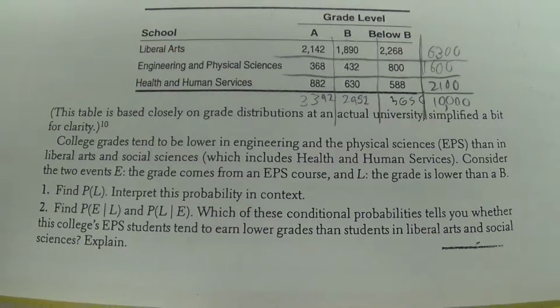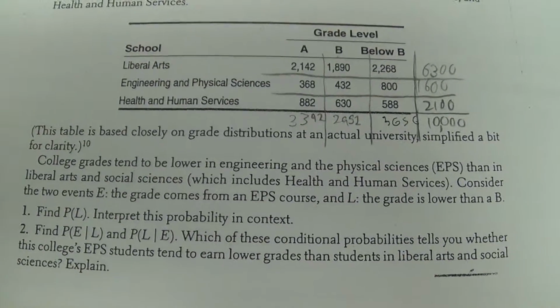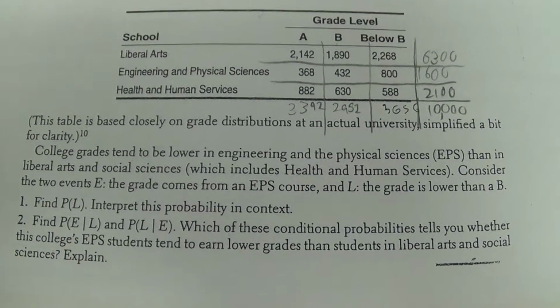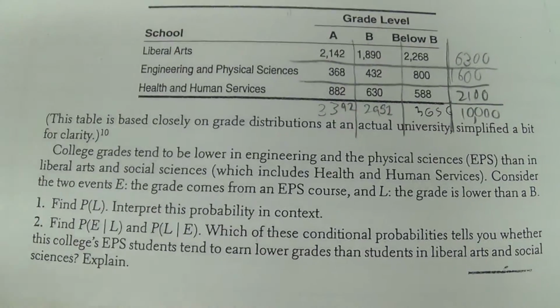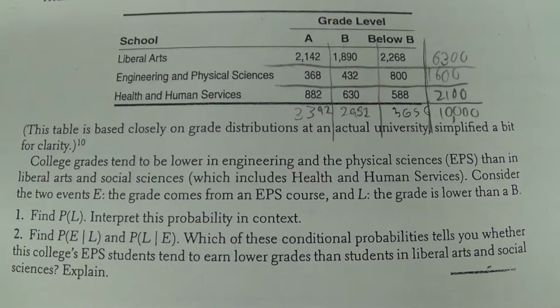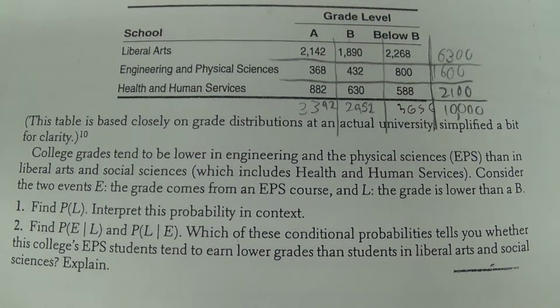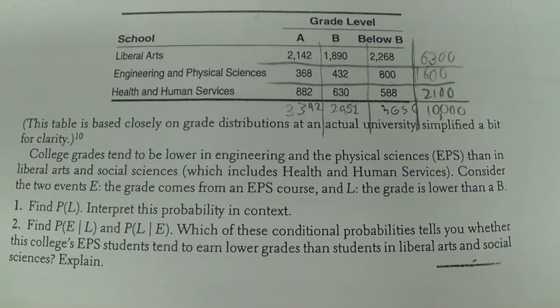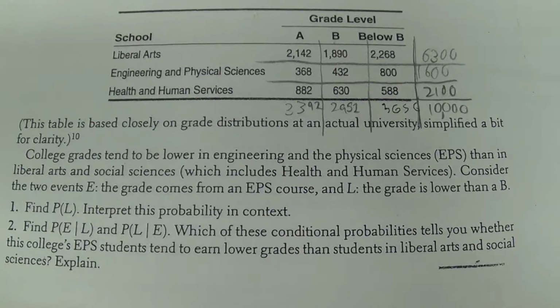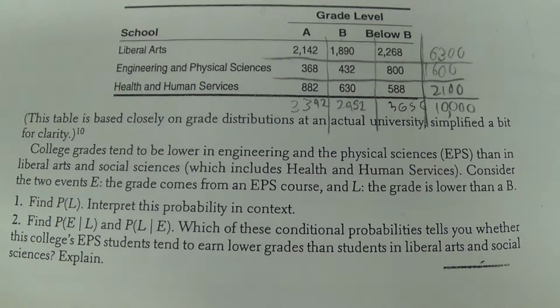Bailey, let's see what two numbers you need for the probability of being an engineer given it's a low grade. 800 over 3,656.